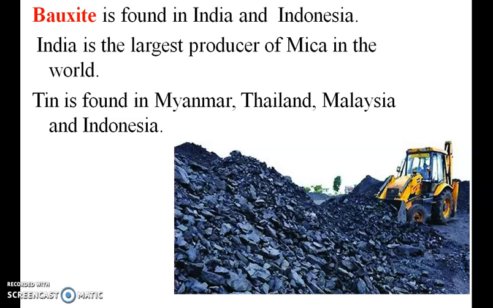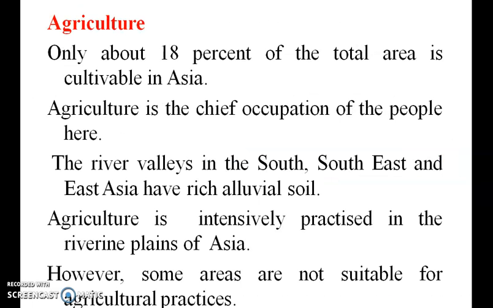Bauxite is found in India and Indonesia. India is the largest producer of mica in the world. Tin is found in Myanmar, Thailand, Malaysia and Indonesia. So bauxite is mostly found in India.